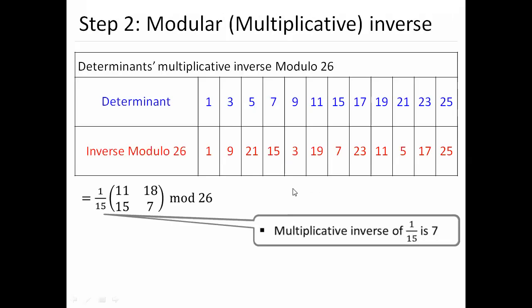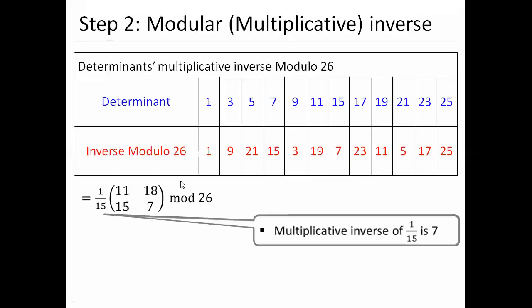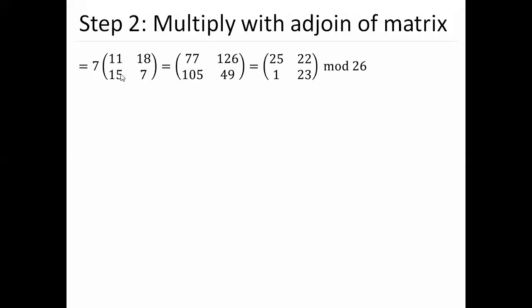In the same fashion, okay, let's find that. So 7 is the inverse modulo. Now you may have a question of where 7 came from: 7 is 1 by 15, so its determinant value of modulo is 7. So here instead of 1 by 15 we write 7. So again see, 7 into 11, 18, 15, 7 equals: 7 11s are 77, 7 15s are 105, 7 18s are 126, and 7 7s are 49.